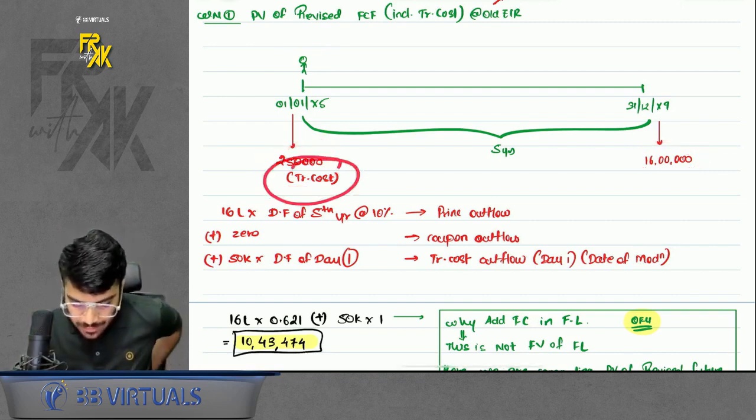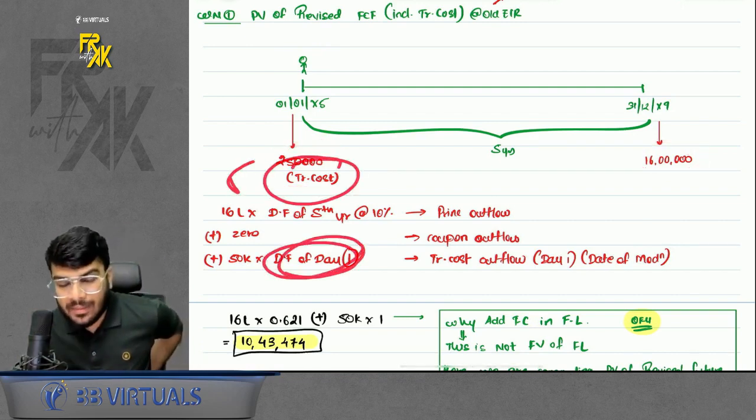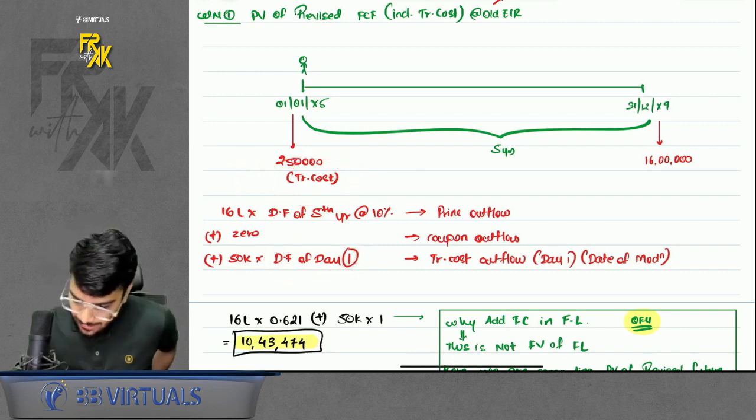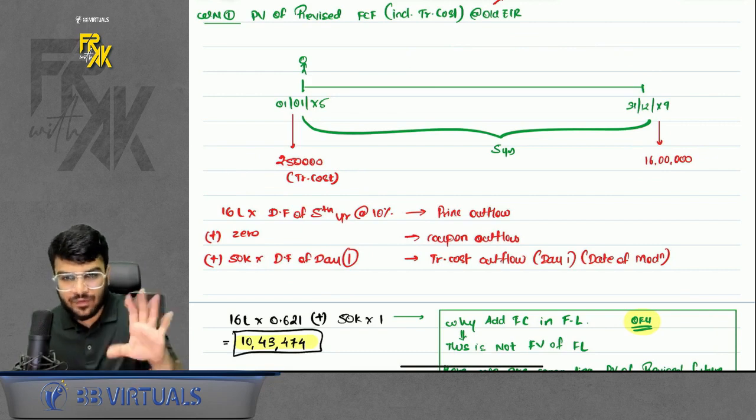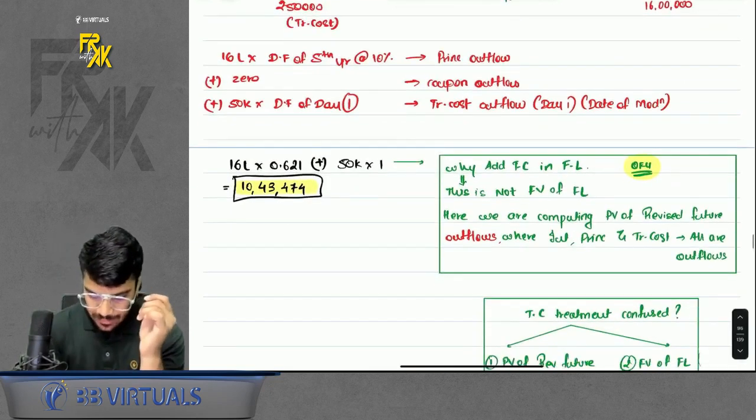Because TC is incurred on day 1, don't apply any discounting factor, or apply the factor of 1. Because it is incurred on day 1, and this you are incurring after 5 years from the date of modification, right? So apply the discounting factor of 5th year at the rate 10%. So you will get this present value.